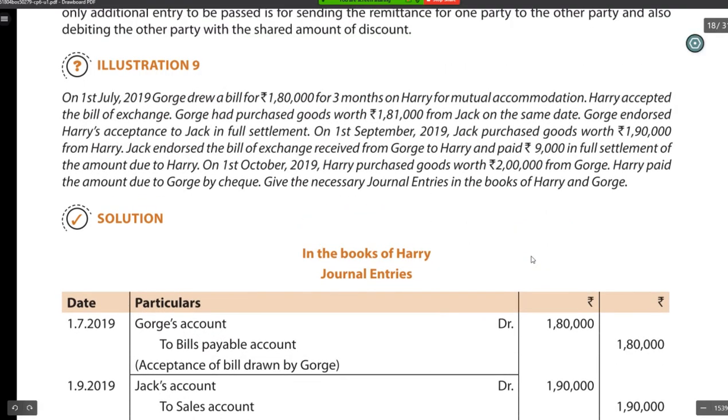On 1st July 2019, George drew a bill for 1,80,000 for 3 months on Harry for mutual accommodation. That means there is no purchase or sale transaction. Here George drew the bill, so George becomes the drawer and Harry becomes the drawee. This question is incredibly complicated, so please listen carefully. I'm going to write everything separately from now on.